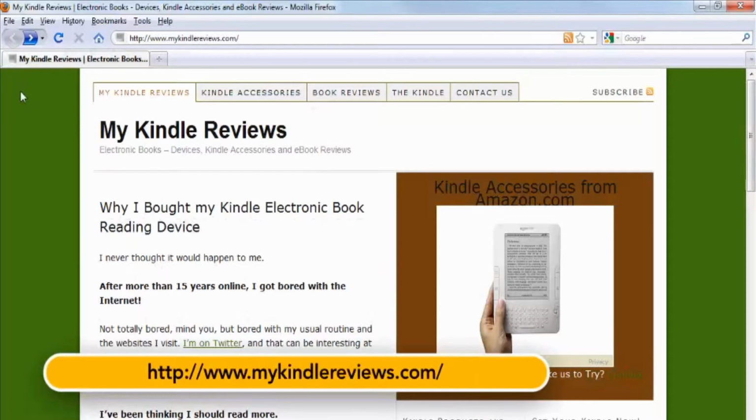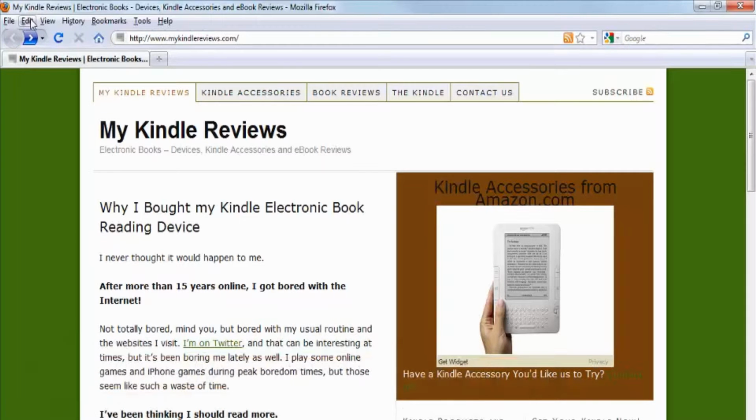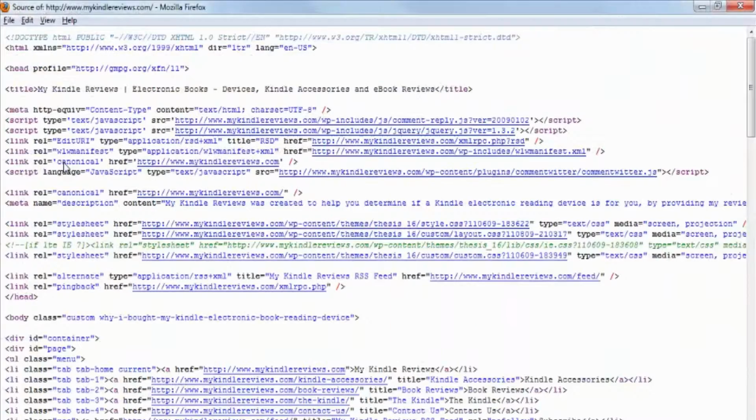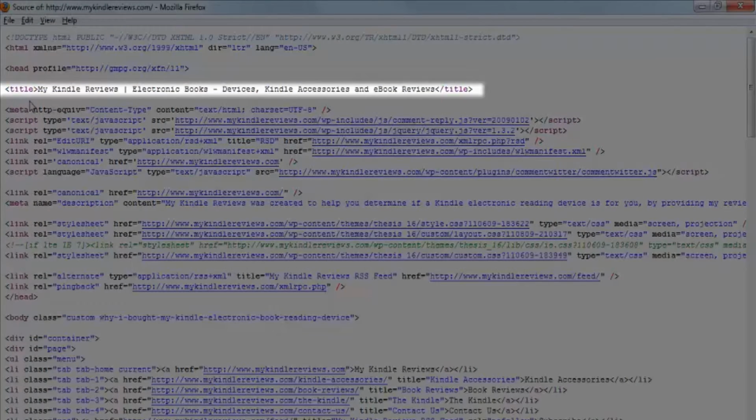One of the places where the title tag can show up is in the source code of your page. So let's take a look at the source code of the My Kindle Reviews site. We'll go to View, Page Source. Here's what the title tag looks like in the source code. You can see the title text in between the title tags.